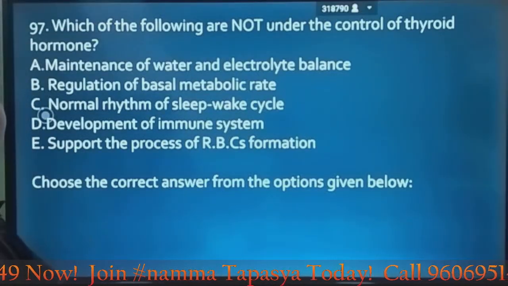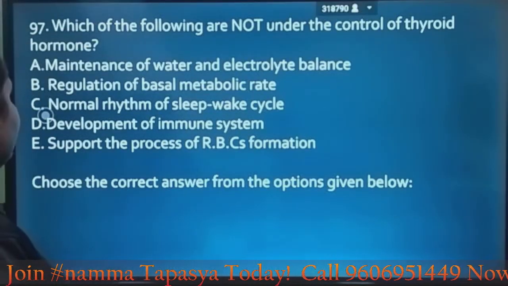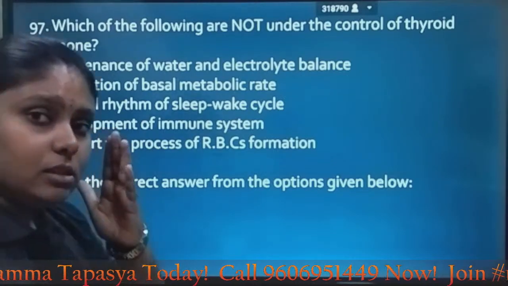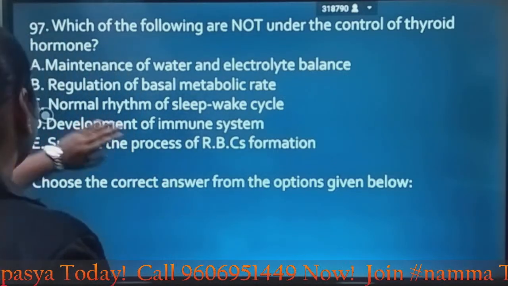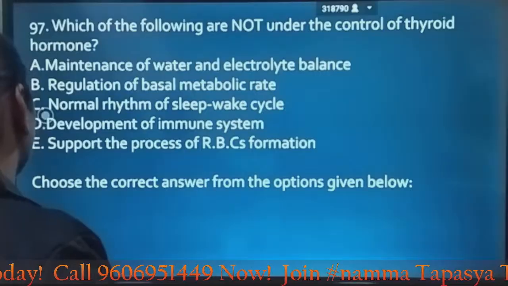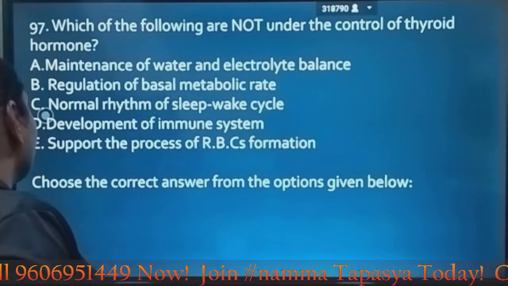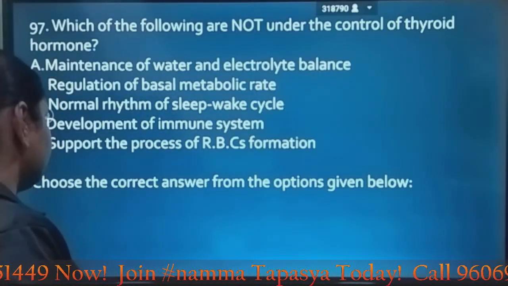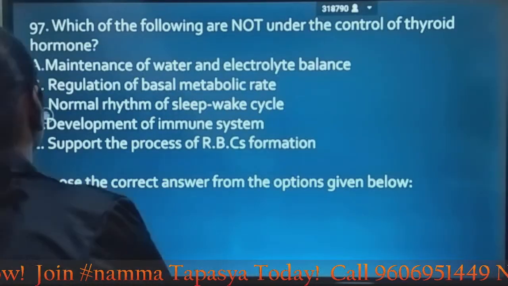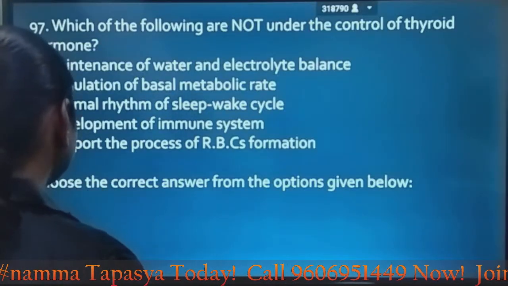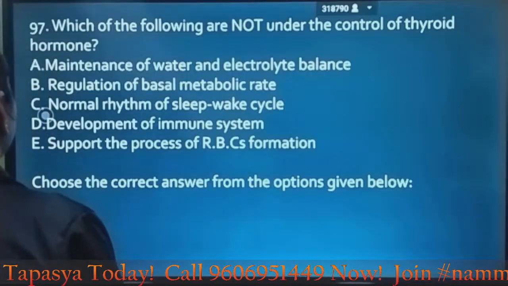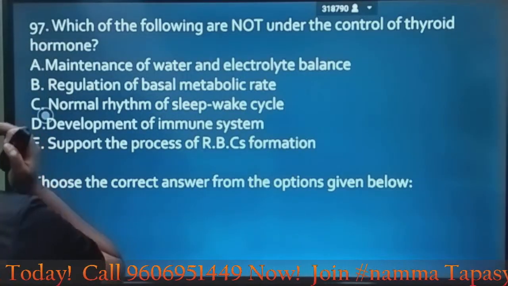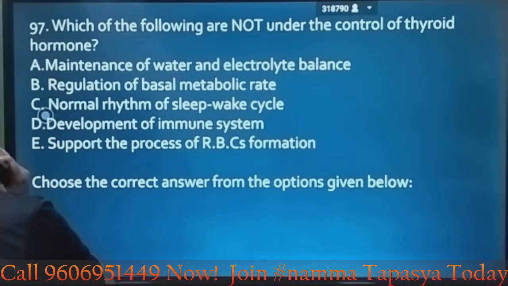Next question: which of the following are not under the control of thyroid hormone? Let's look at the options. Maintenance of water and electrolyte balance, it is under thyroid hormone. Regulation of basal metabolic rate, yes. Normal rhythm of sleep-wake cycle, it is not.